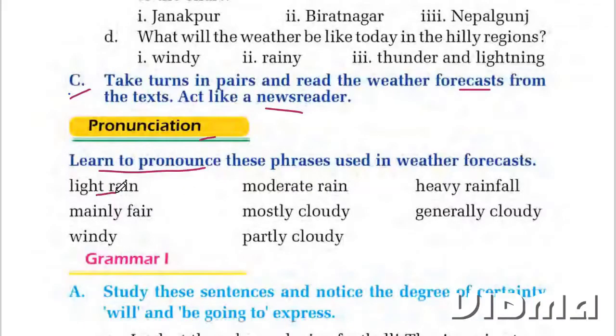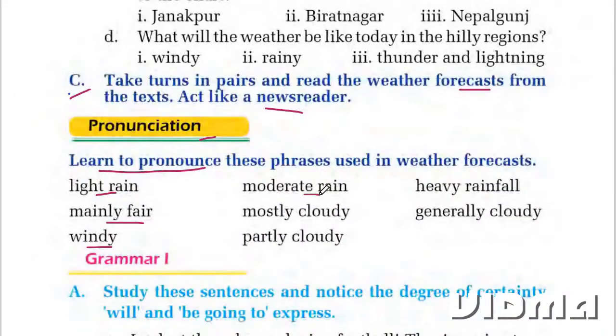Light rain, light rain. Mainly fair, mainly fair. Windy, windy. Moderate rain, moderate rain. Mostly cloudy, mostly cloudy. Partly cloudy, partly cloudy. Heavy rainfall, heavy rainfall. Generally cloudy, generally cloudy.